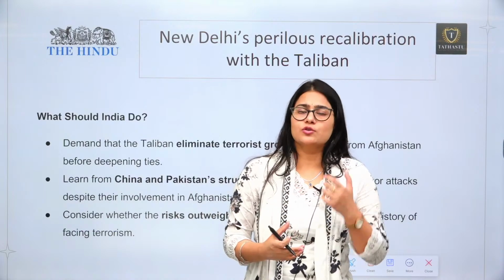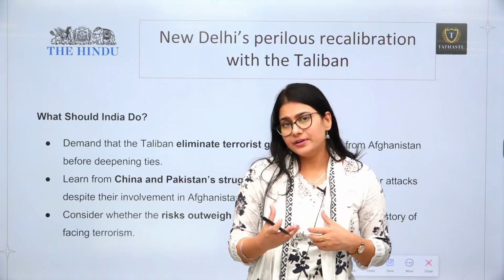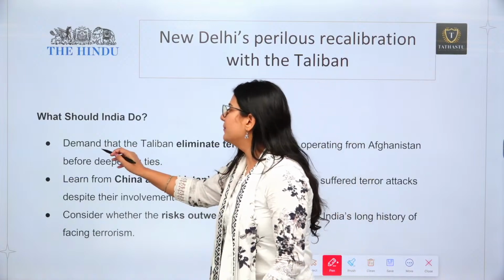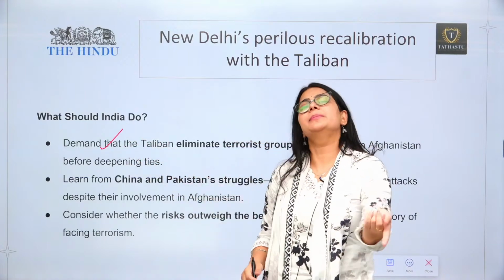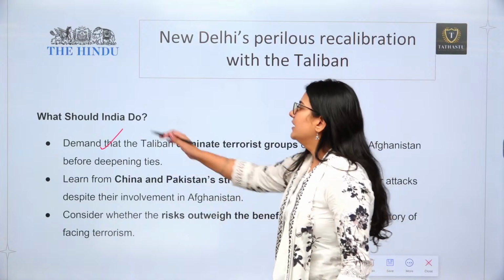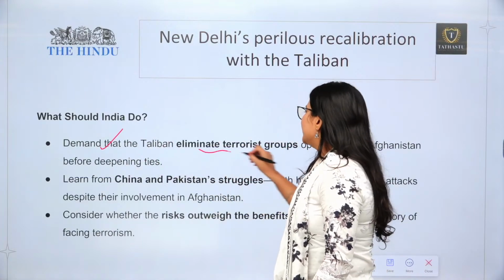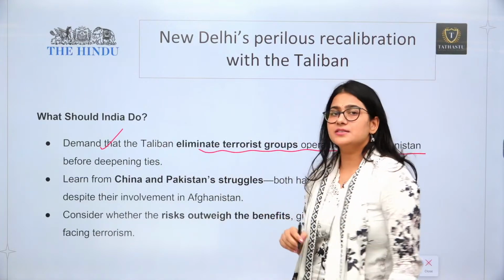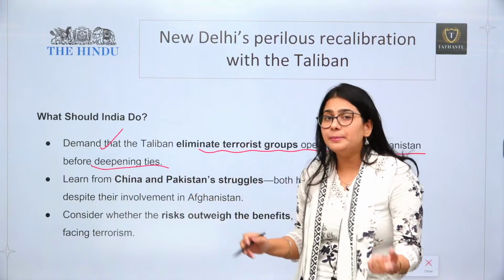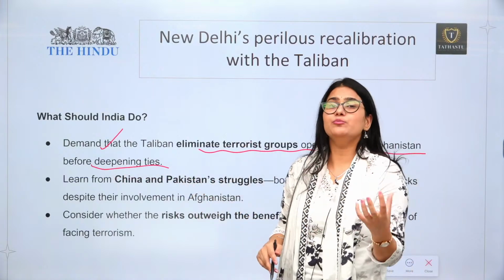But the article is talking about how we can leverage this engagement. For example, we can have demand-based engagement with the Taliban. Demand that the Taliban eliminate terror groups operating from Afghanistan before we deepen our ties with them. So we can put some kind of pressure.